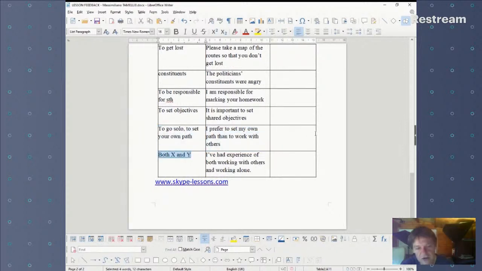And last, a correlative conjunction: both X and Y, like either X or Y. I've had experience of both working with others and working alone.